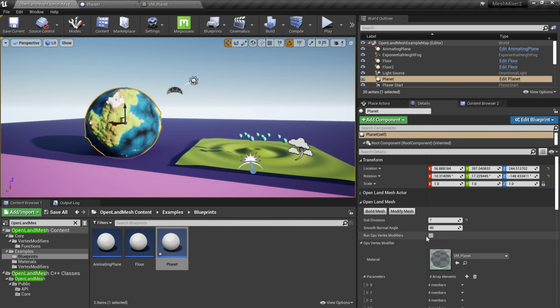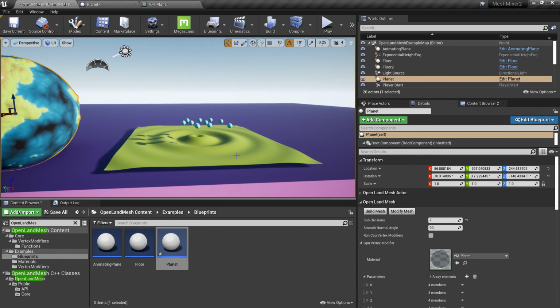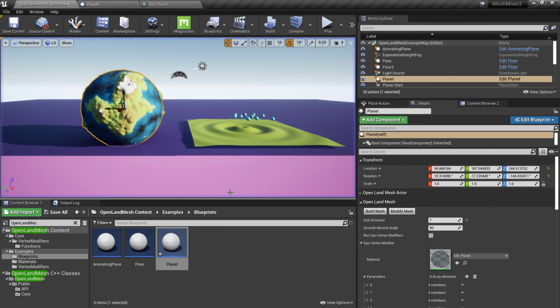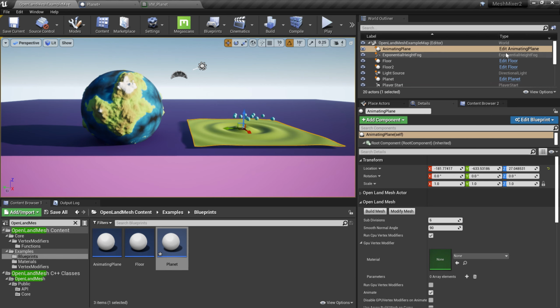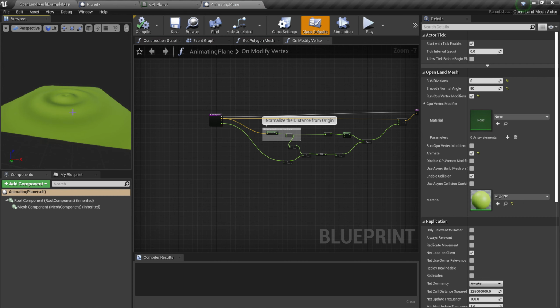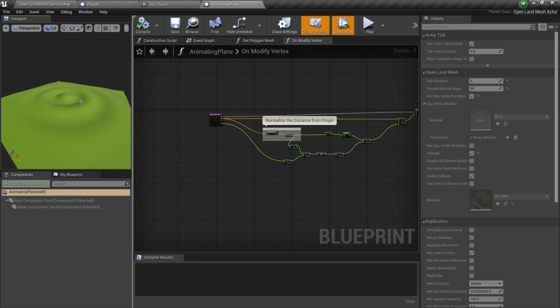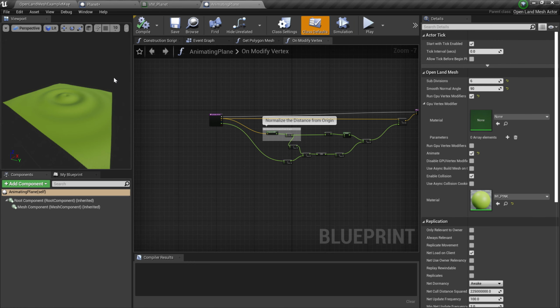All right, let's talk about this animating plane. This one actually. So I'm going to select this from the world outliner. I'm going to hit edit animating plane blueprint. Here we have this. I can hit simulate and I can visualize the animation right inside this viewport, which is quite handy. So then let's understand all these things.